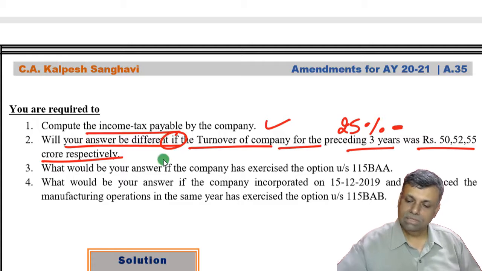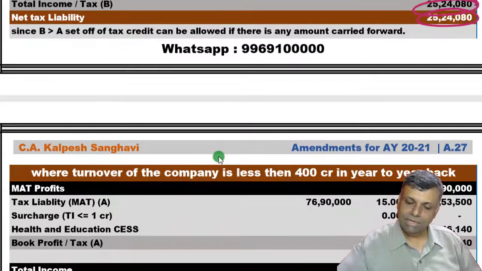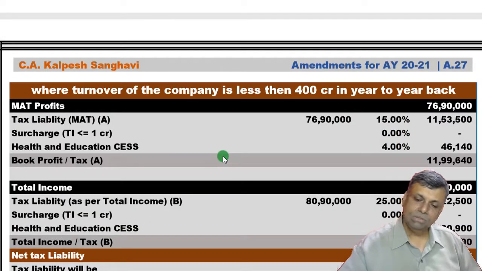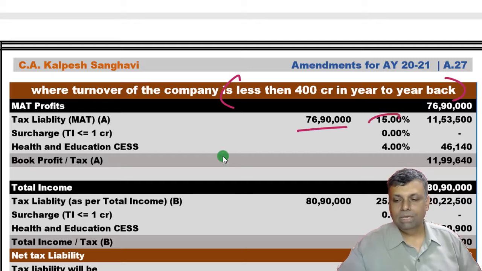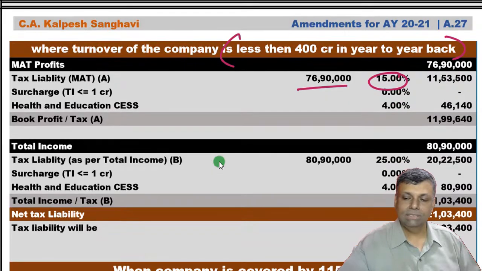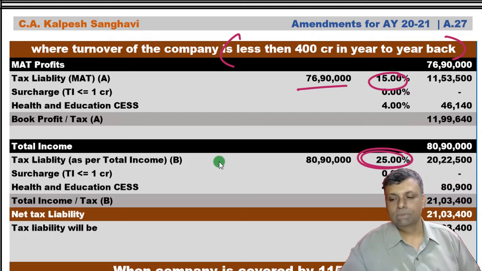So if the turnover of the company is this, then your tax liability answer is going to change. If the turnover of the company is less than 400 crores in the year before, then your income is multiplied with your MAT rate, and in your normal situation, the tax rate has now become 25%.